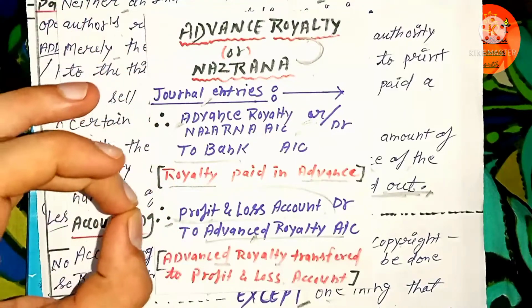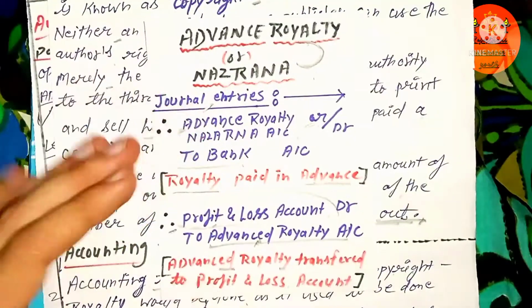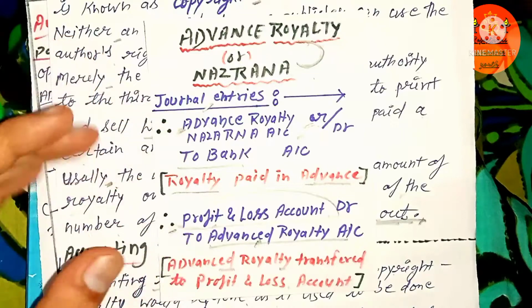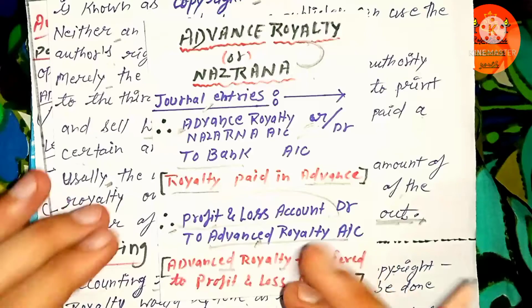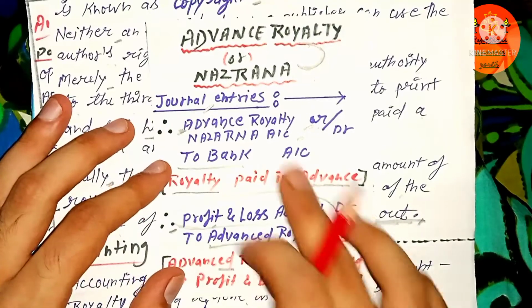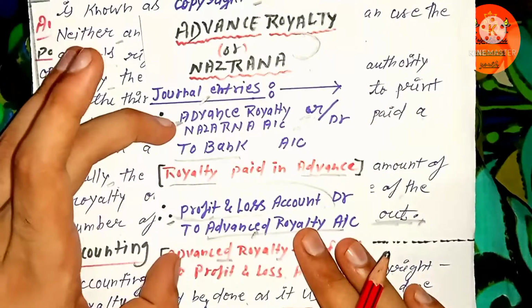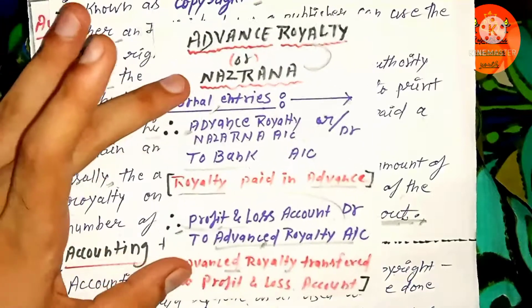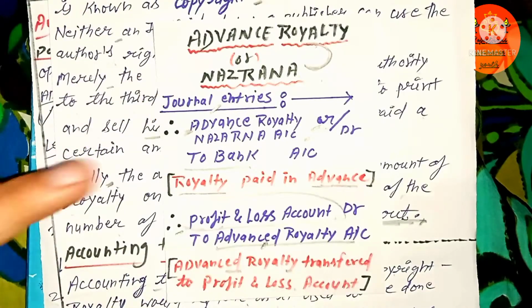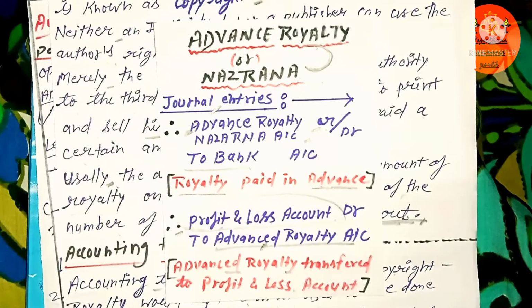Regarding the major topic of copyright royalty, that is the only major thing, and that is not so major. Just keep this simple entry in your mind, in case the examiner asks in your question to pass a journal entry for the publisher paying advance royalty or Nazrana to the author. To understand that better, let's move on to the question first, so that you can understand how to implement this concept with the question.